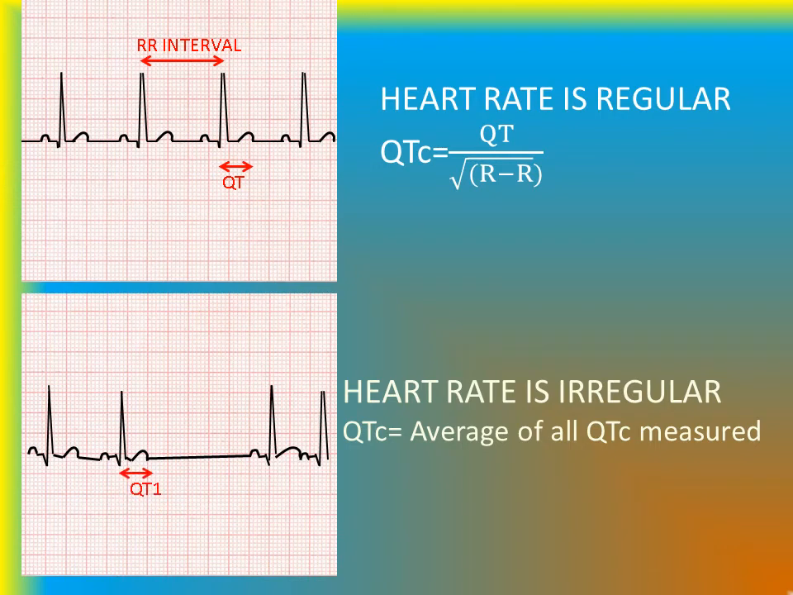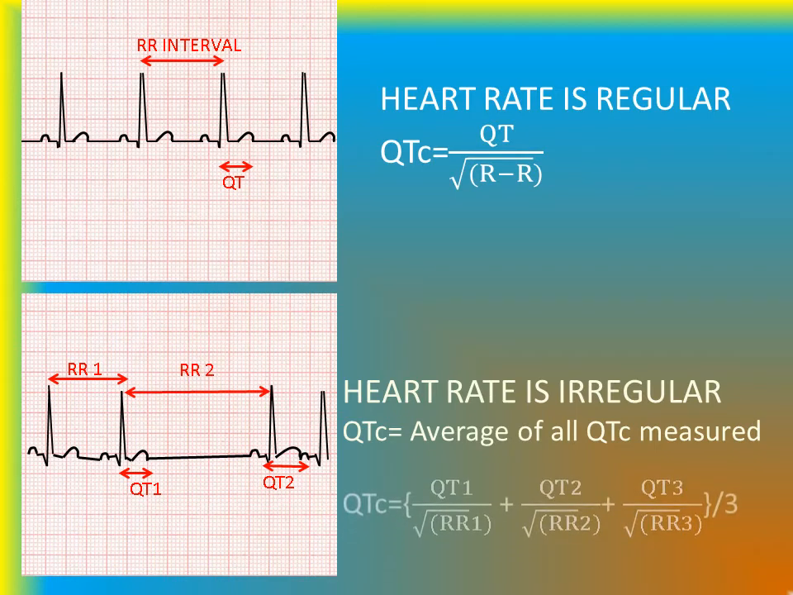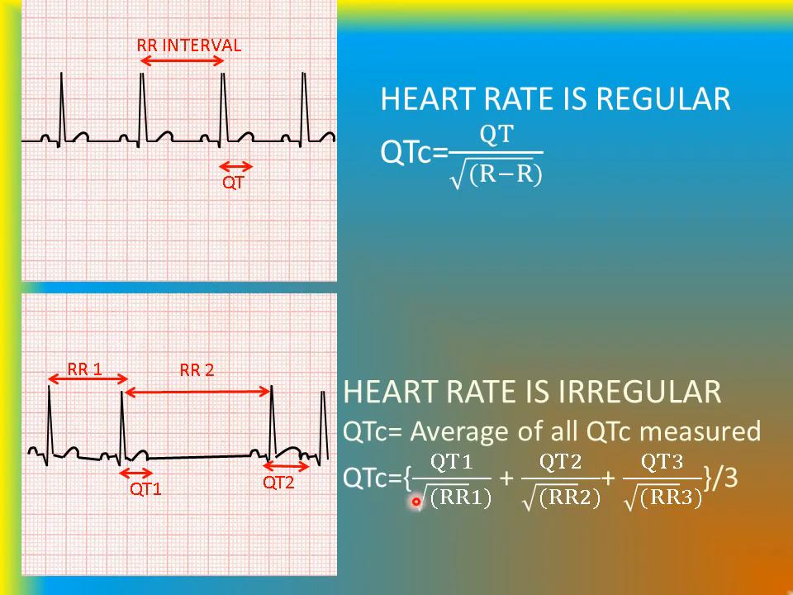So, in this patient we have got QT1 and we have got QT2. So, RR1 and RR2. So, QTc is equal to QT1 by square root of RR1, QT2 by square root of RR2 and QT3 by square root of RR3 divided by 3. Ideally, we should take a minimum of 5 QT intervals on a continuous strip to get a correct average.